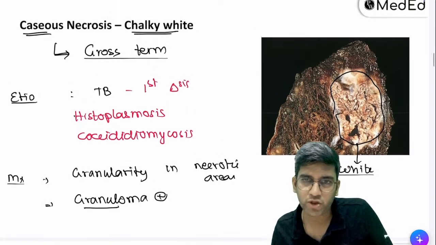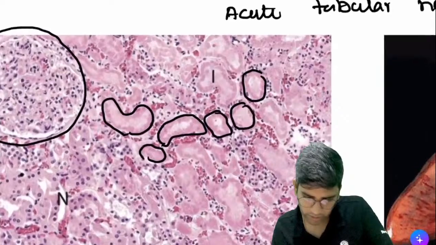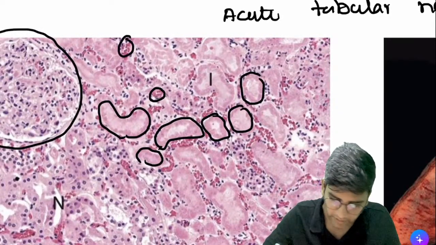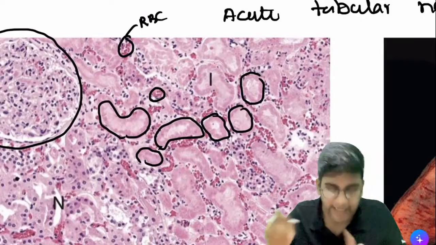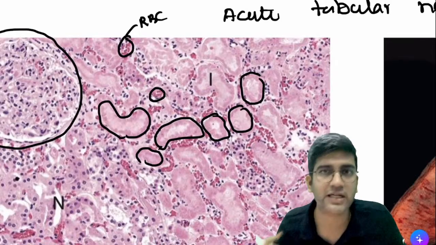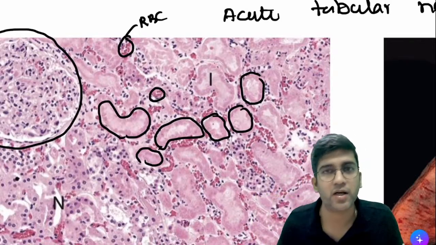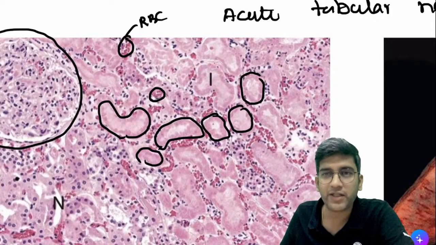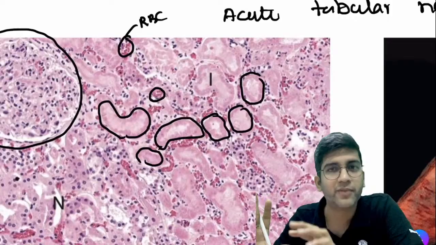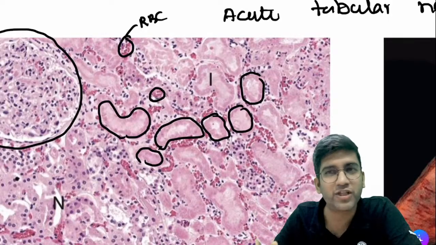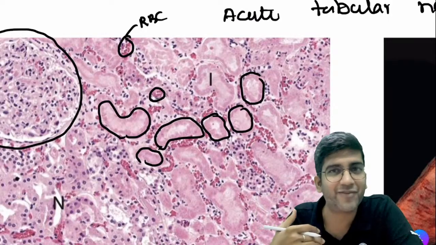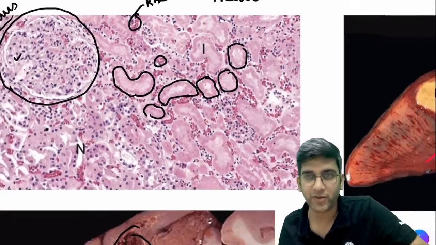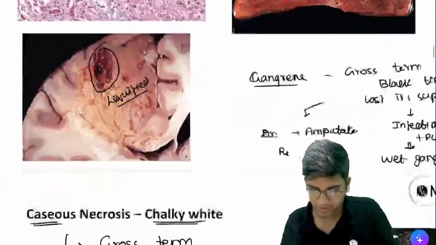What are those pink spots between tubules? Which one? These ones, Kajal? These are RBCs, the red ones, and in between the blue dots are neutrophils which can come as a response to your necrosis. Karthikeya, for an undergraduate, the question will give you a history of tuberculosis. That's more than enough. That headache is for me, whether to identify granular or not granular. Fine. Okay, perfect. Let's go to the next.